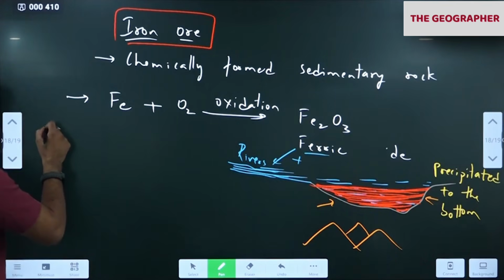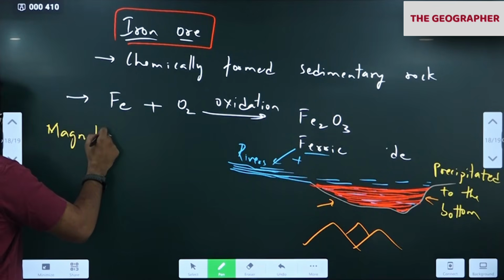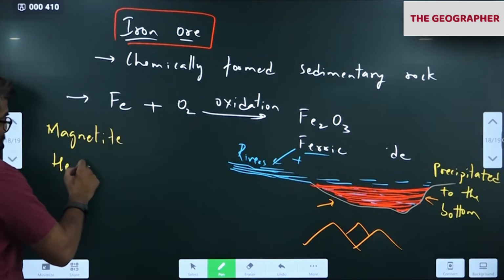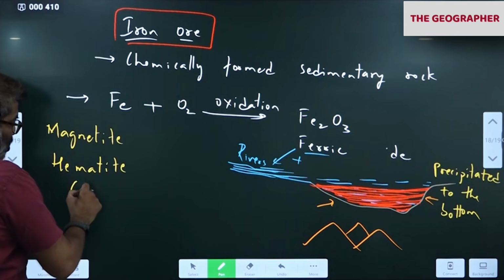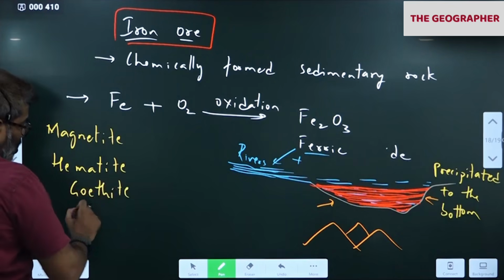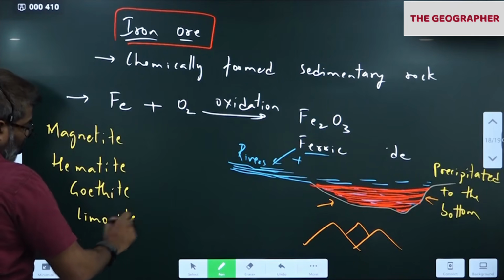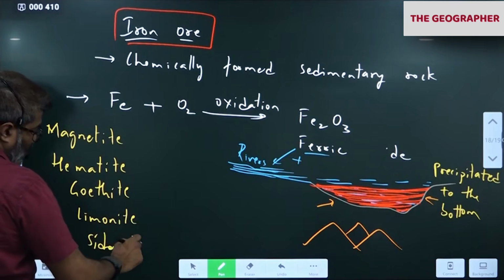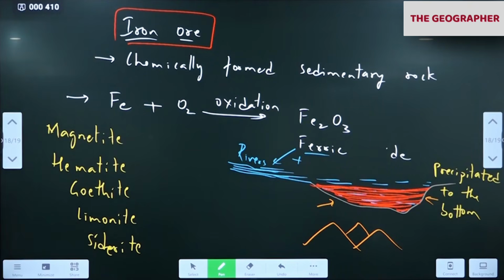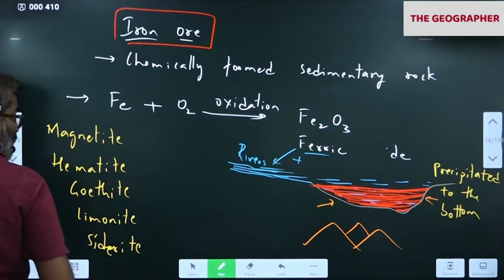Types of iron ore. I'll write here. All of you might have heard of magnetite. Correct? Hematite. Goethite. Limonite. Siderite. Five types of iron ore are there. In books they have given four. We have identified a new one, goethite. So have you heard of this magnetite, hematite? These two at least you would have known. In school also you have studied this. Magnetite. Okay. I'll tell you the percentage of iron in each ore also.